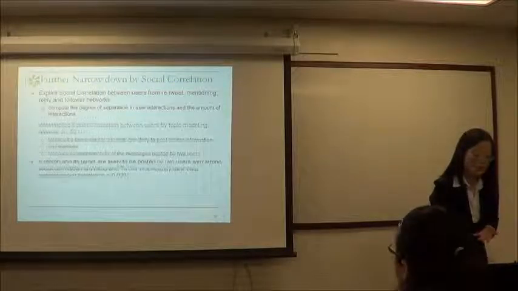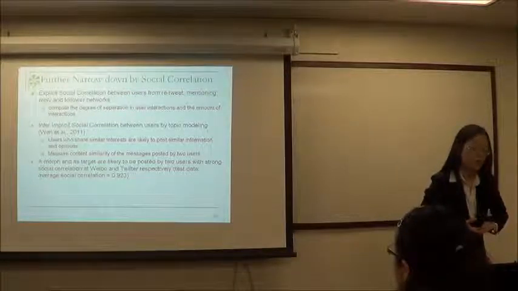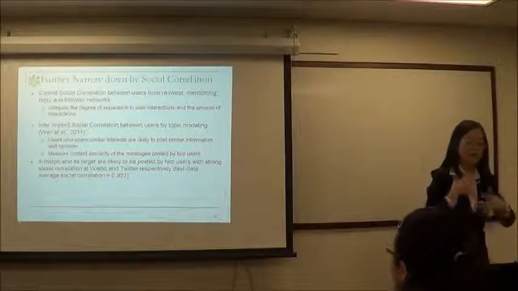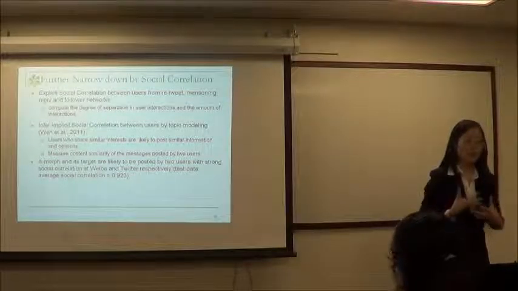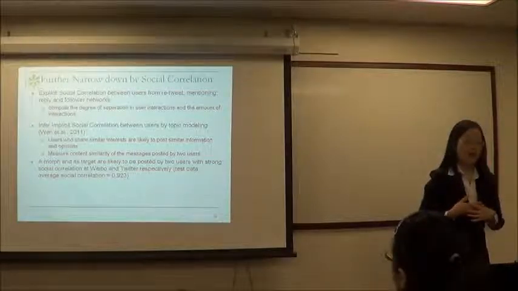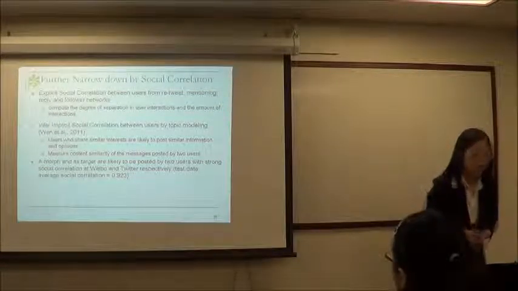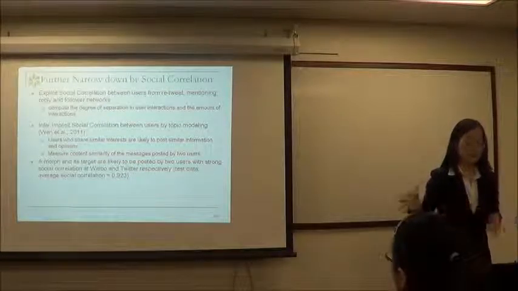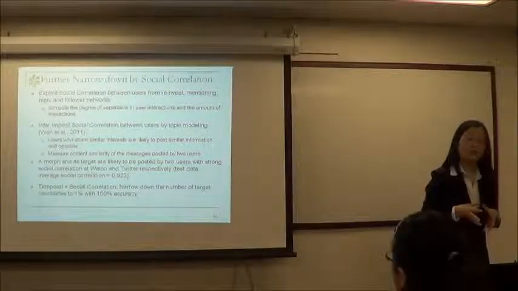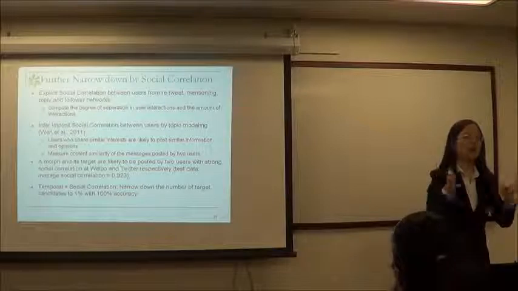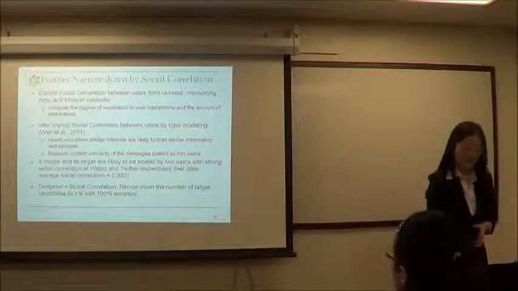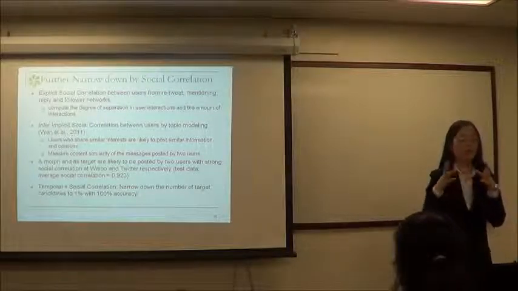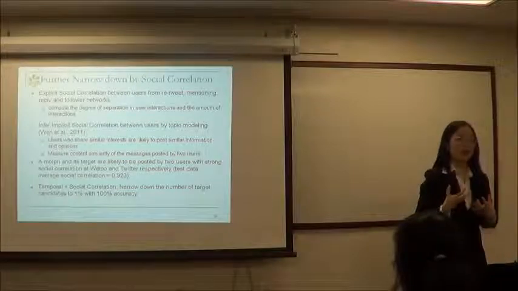So we can also model the implicit social correlation by doing topic modeling of their history data. If in their history data they often talk about similar topics and share similar opinions, then that means they are implicit friends. So we can do this by comparing the relation between the users from Chinese Twitter and English Twitter, and then we can narrow down the scope to only 1%, but we still keep all our targets in our scope. That means we have a reasonable amount of data which is not under censorship. We can discover our targets.